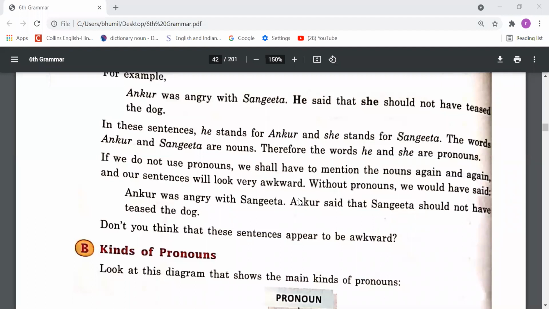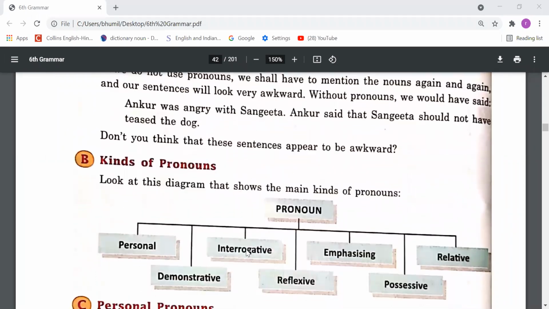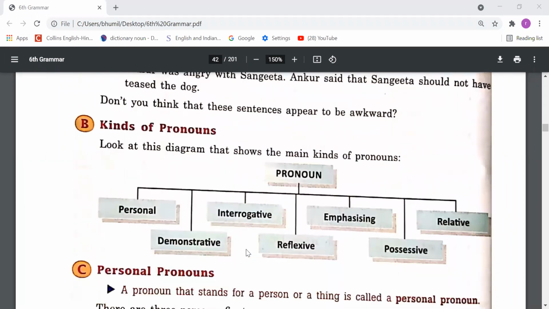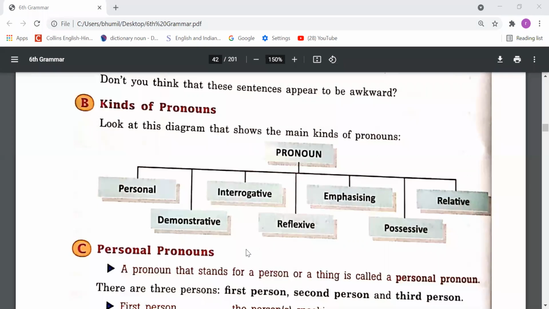So, dear students, next thing we have to understand is why we use pronouns in the sentence instead of nouns. Because if we use nouns again and again, our sentence will look quite bad, quite awkward, and will not cast a very good impression. So that's why we have to use pronouns instead of nouns, right?